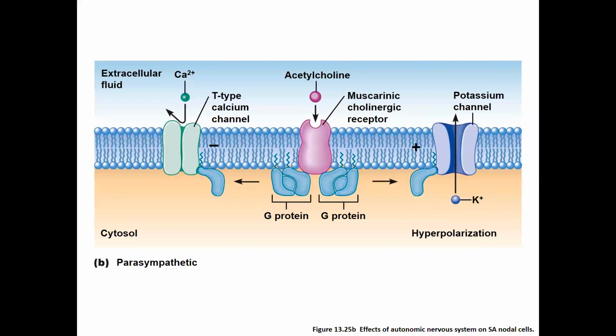If we force these channels open, potassium just leaks out of the cell and it's almost impossible to depolarize the cell. And that is the effect of acetylcholine binding onto this muscarinic receptor. It's going to inhibit or delay or prevent this pacemaker cell from depolarizing, which will eventually slow down the heart rate.